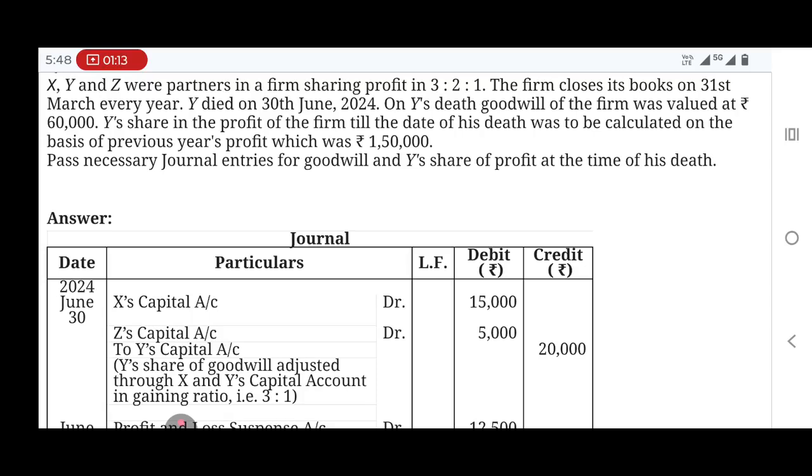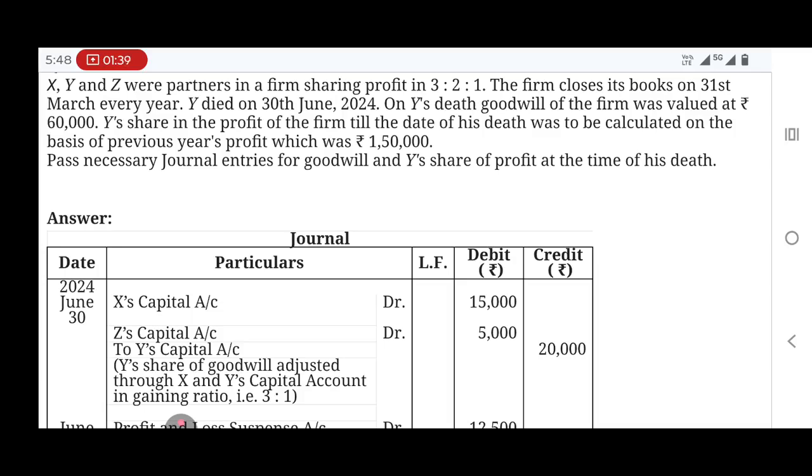In case of admission, the goodwill will be split in the old ratio or sacrificing ratio to the existing partners, since the new partner is bringing the goodwill to the firm. Now we are going to talk about treatment of goodwill on the event of death of a partner.